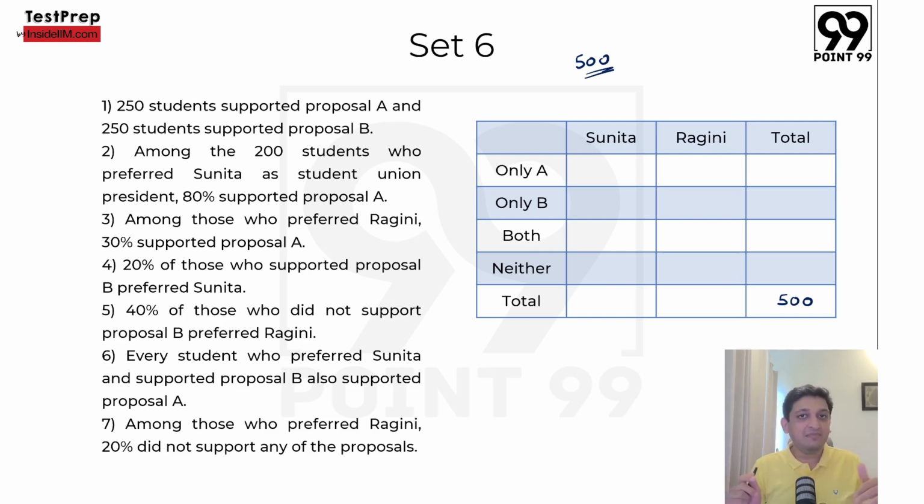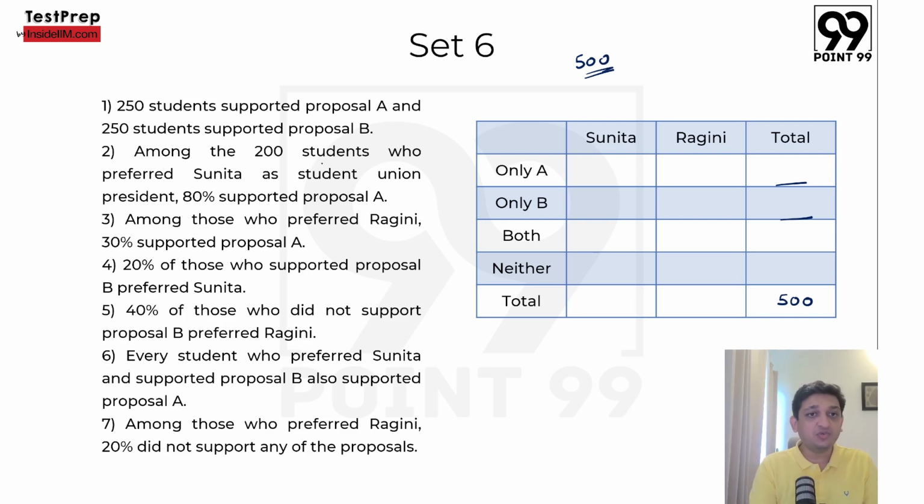अगर only A plus both is equal to only B plus both, we know that only A का value is going to be equal to only B का value. ये दोनों values same होंगे. So they have not mentioned it to us directly, but we know that these two will be equal to each other. Let's look at the second point.